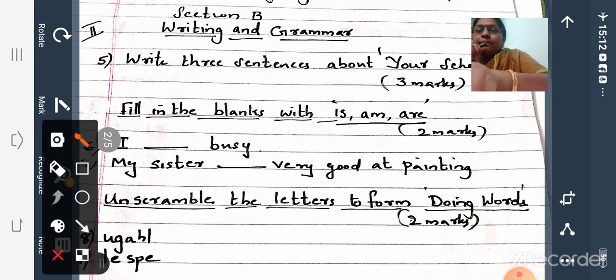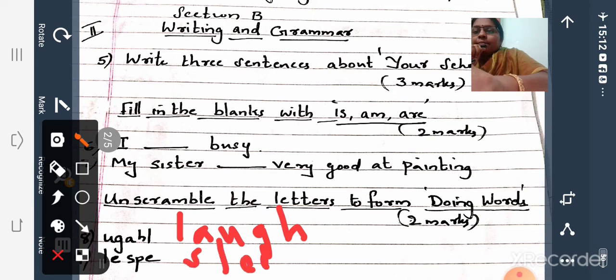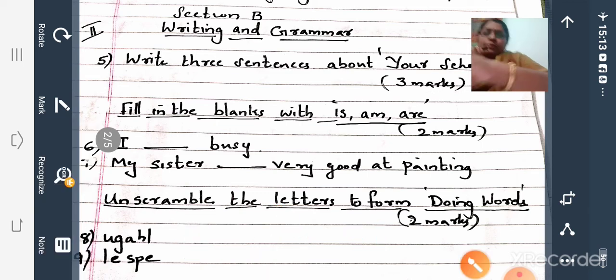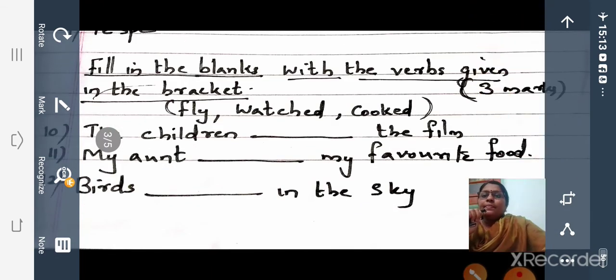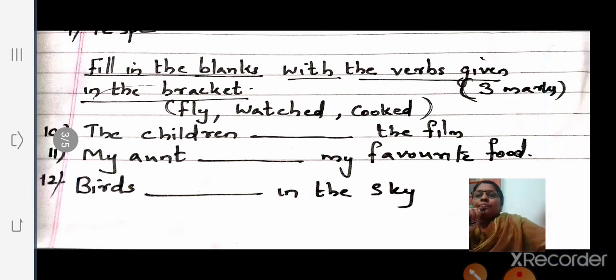So we have to rearrange these letters to form a verb. Okay, here it is LAUGH, laugh. Here SLEEP, sleep. Okay, so these two words, verbs. So page number 21 it is given. So study all the words. Okay, then next one, fill in the blanks with verbs given in the brackets.